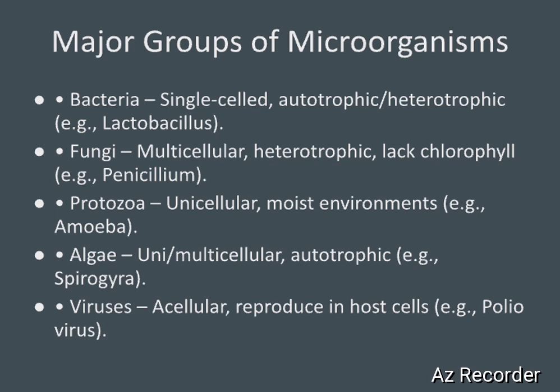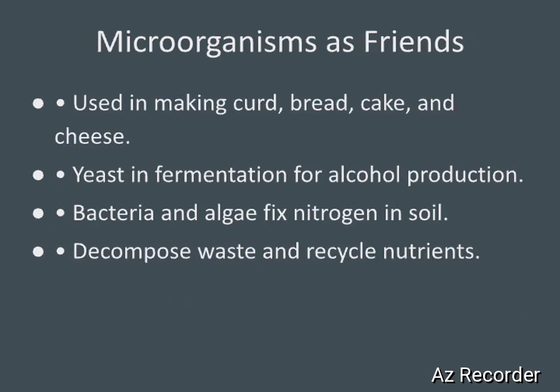Then next is protozoa. Protozoa are unicellular and live in moist environments. For example, amoeba. Algae are unicellular or multicellular and autotrophic. Algae are autotrophic in nature, which means they can prepare their own food. For example, Spirogyra. Then viruses are acellular and reproduce inside a host cell. For example, poliovirus.